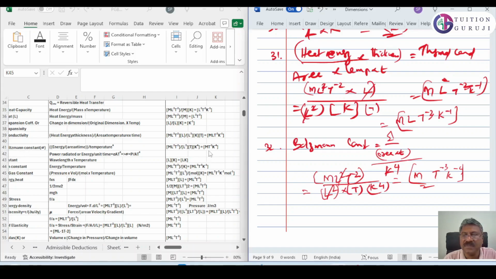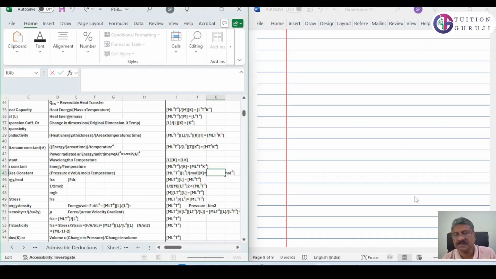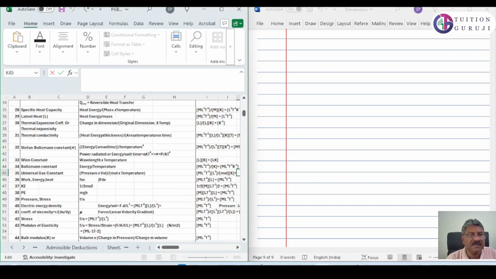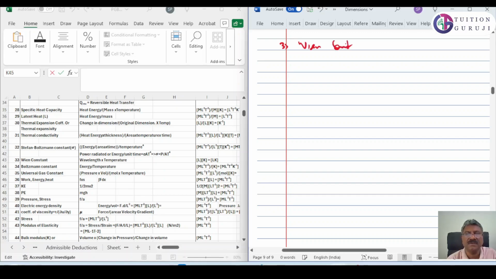Boltzmann's question is m t raised to minus 3 k raised to minus 4. Correct. Okay. This is the Wien constant. 33, Wien constant.